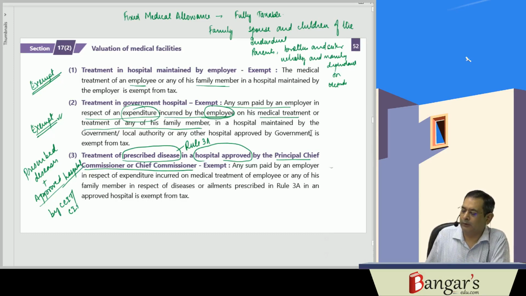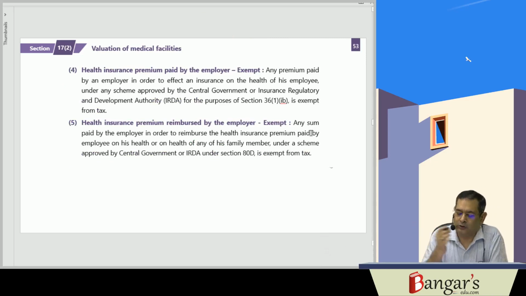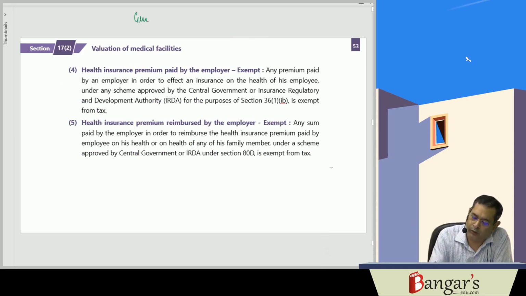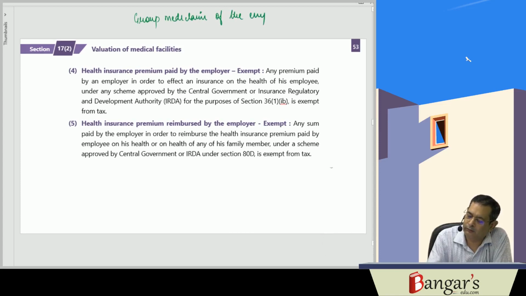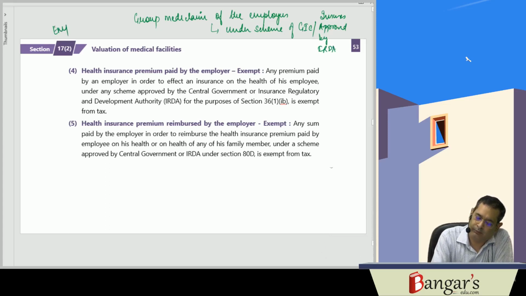Now it may so happen that the employer has obtained group health insurance in respect of the employees. So group mediclaim of the employees is obtained by the employer, under a scheme of GIC, General Insurance Corporation, or by insurers approved by IRDA, and the employer pays the premium.